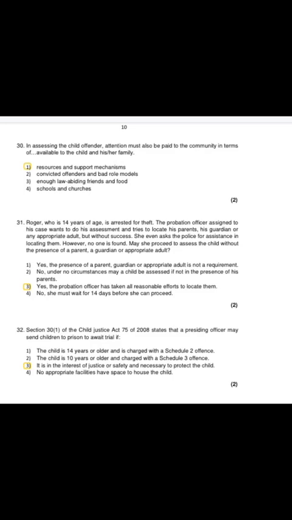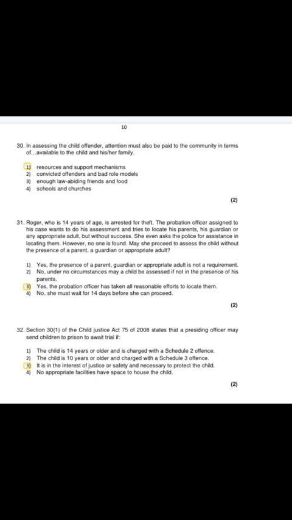Next question. Roger, who is 14 years of age, is arrested for theft, and the probation officer assigned to his case wants to do his assessment and tries to locate his parents, his guardian or parent, any appropriate adult, but without success.